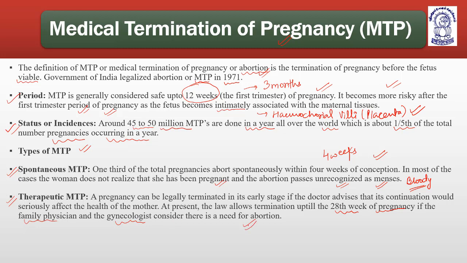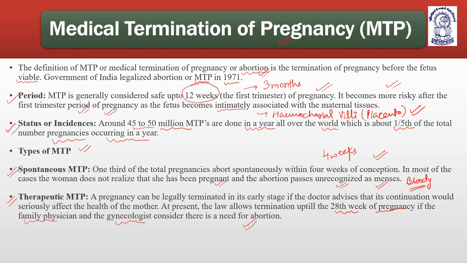So, spontaneous MTP and therapeutic MTP. Spontaneous MTP is when a lady gets to know that she is pregnant, and she doesn't want to carry the baby, but it should happen within 4 weeks after conception, counted from the last menstrual cycle, which in most cases is about 1.5 months.